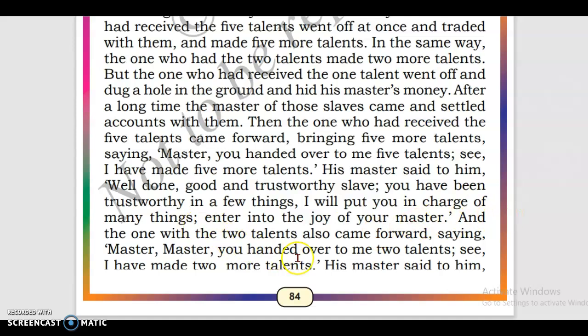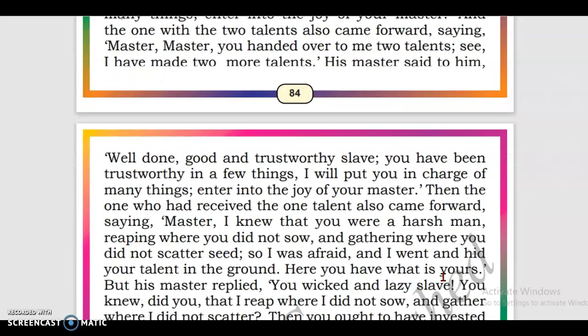And the one with 2 talents also came forward, saying, Master, you handed over to me 2 talents. See, I have made 2 more talents. His master said to him, Well done, good and trustworthy slave. You have been trustworthy in a few things. I will put you in charge of many things. Enter into the joy of your master. So the person who got 2 talents also made 2 more talents and proudly gave them to the master.